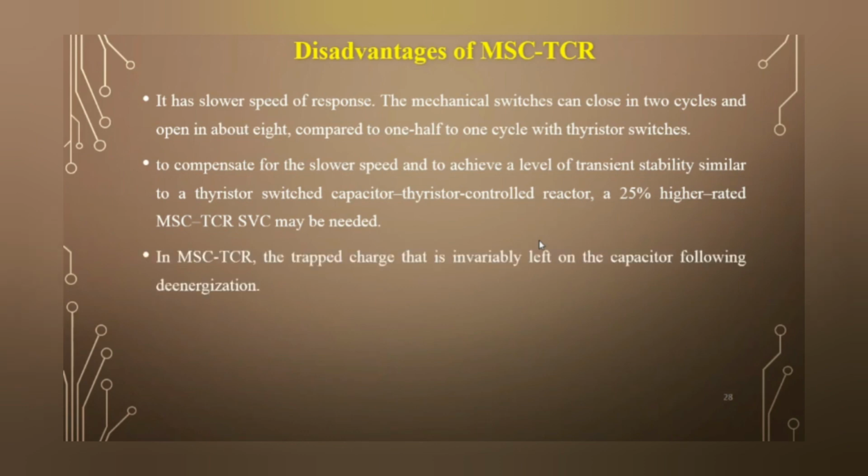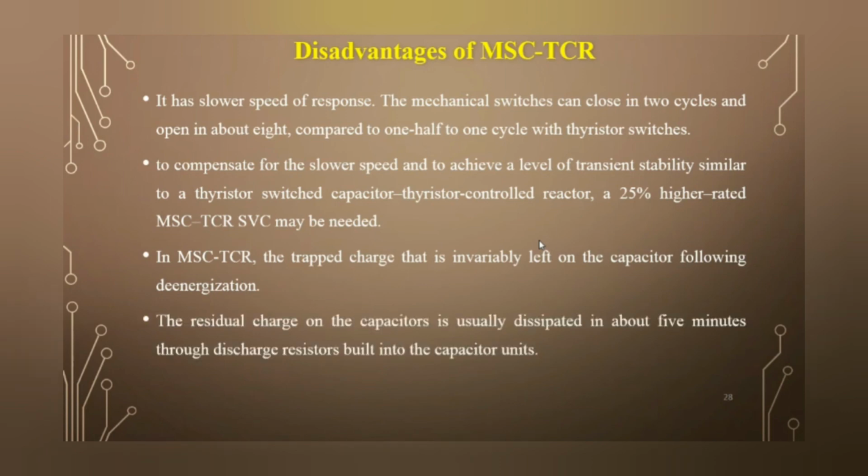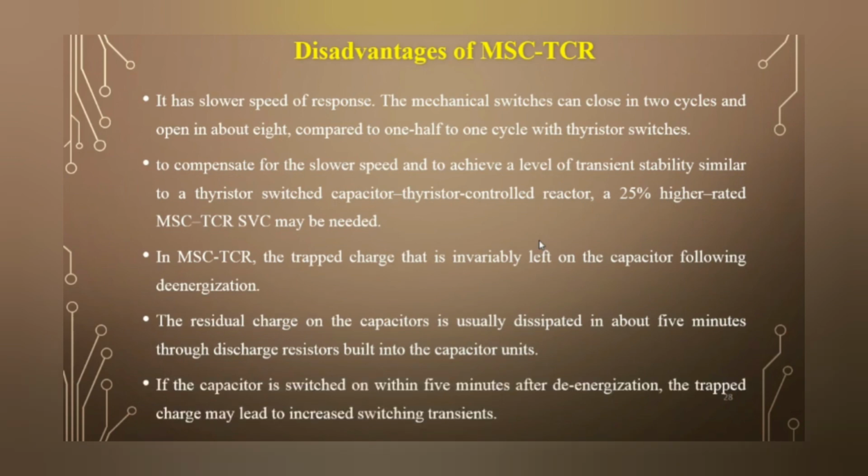In MSCTCR, trapped charge is invariably left on the capacitor following de-energization, and the residual charge is usually dissipated in about 5 minutes through discharge resistors built into the capacitor units. If the capacitor is switched on within the 5 minutes after de-energization, the trapped charge may increase the switching transients.